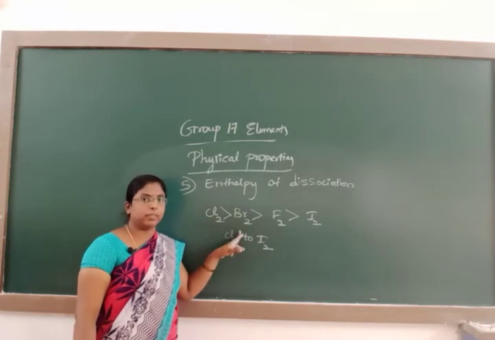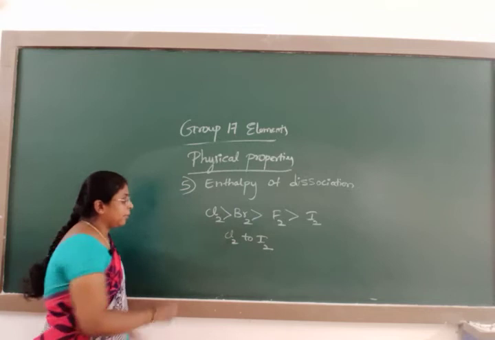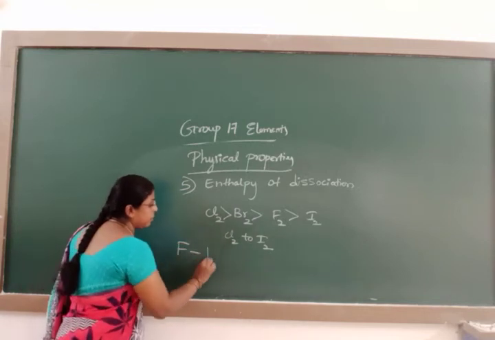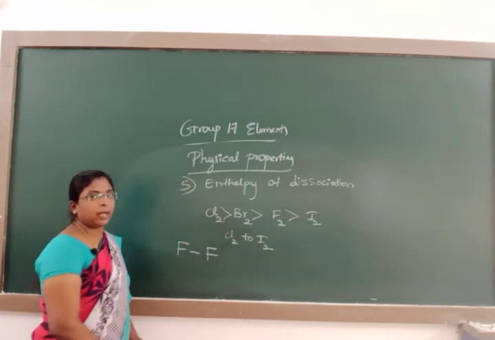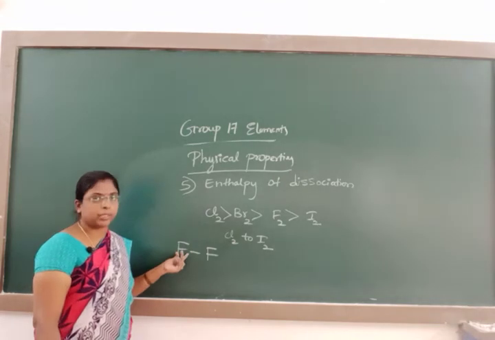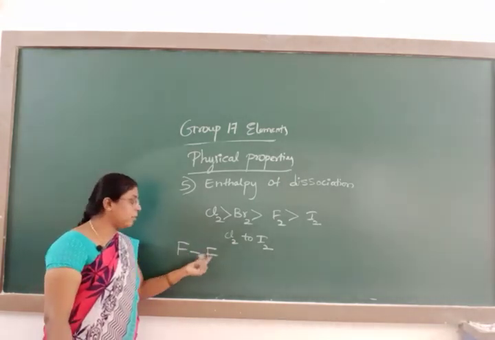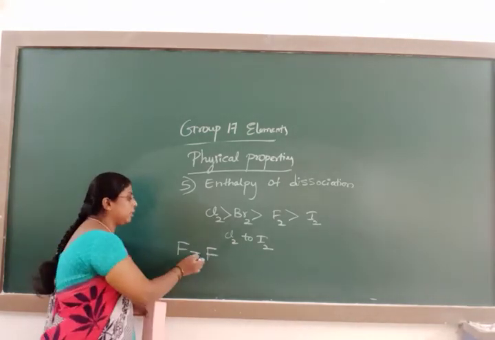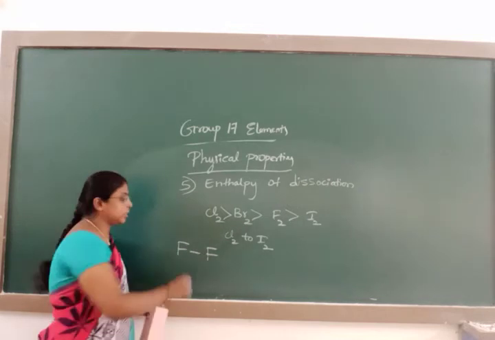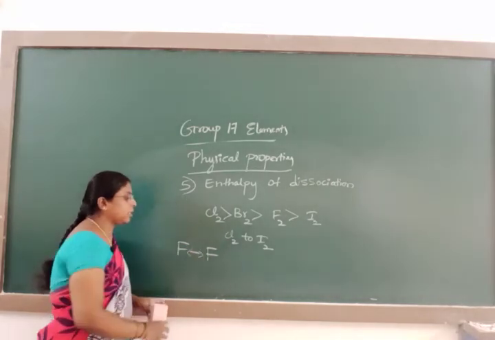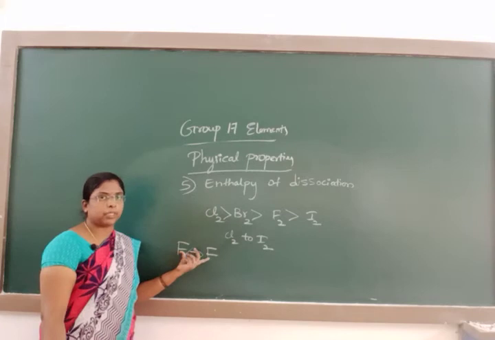The reason why fluorine has less enthalpy of dissociation than chlorine and bromine is that in the F-F bond, since the fluorine atom has a small atomic size, inter-electronic repulsion takes place.